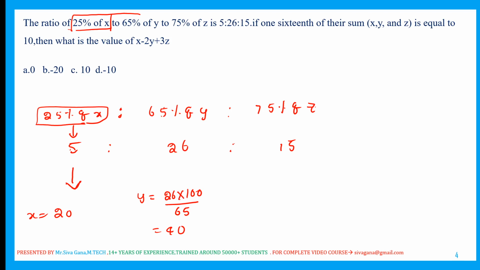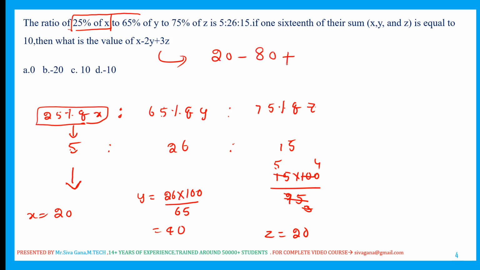75% of z is 15. Then 100% of z is simply 15 into 100 divided by 75, which is 20. So z is equal to 20. Directly substitute in this: x is 20, minus 2y, 2 forties are 80, plus 3z, 3 into 20 is 60. So 20 minus 80 plus 60 is 0. The answer for this question is 0.